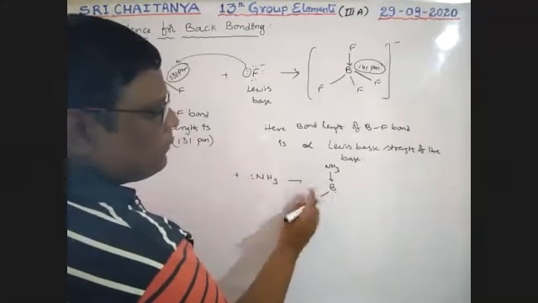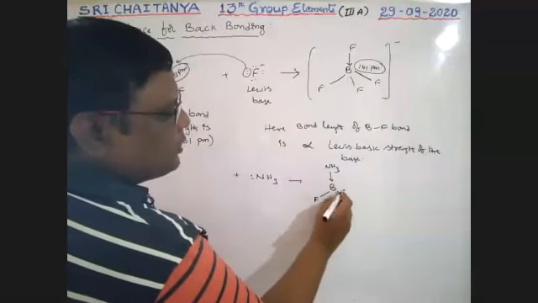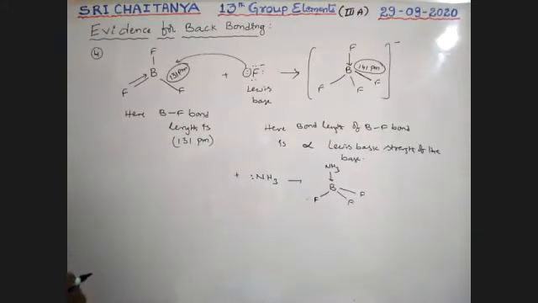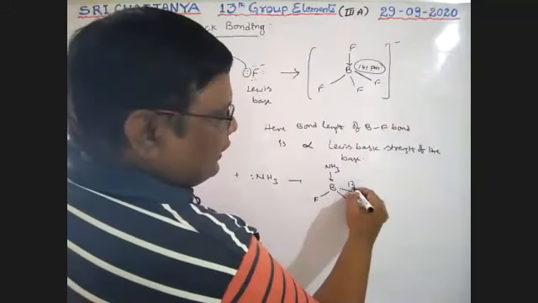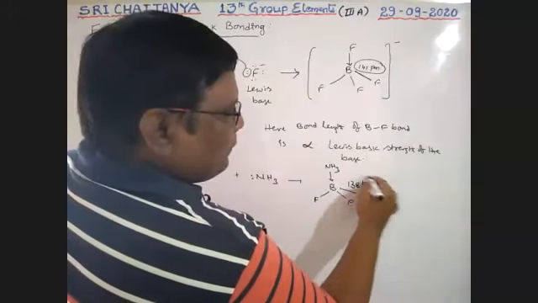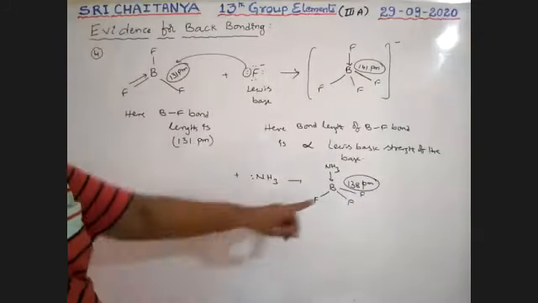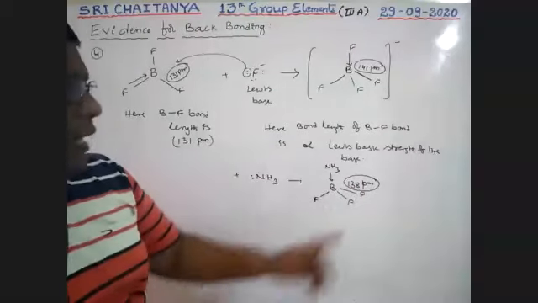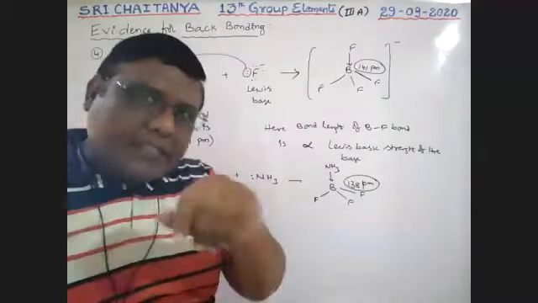Fluorine. Boron with ammonia forms dative bonds. With fluorine, normal bonds are possible, boys. It is here the boron-fluorine bond is 138 picometers. It is 138 picometers. Here it is 141, and here it is 138. That means the electron donating tendency is less.